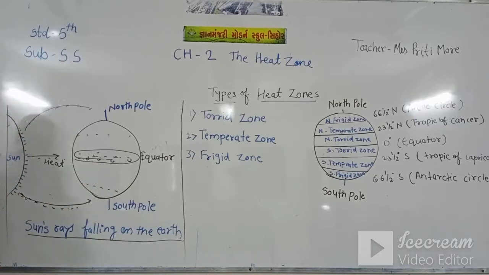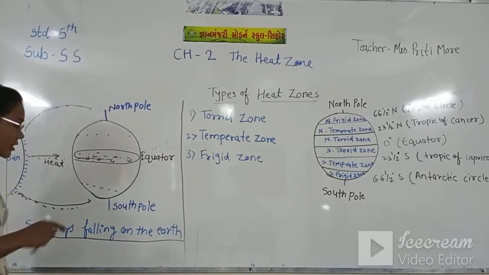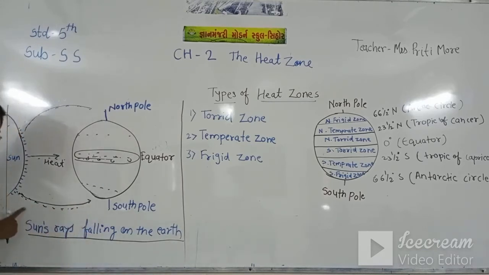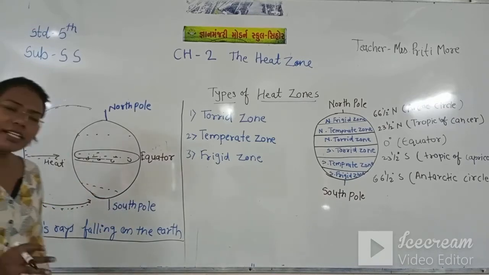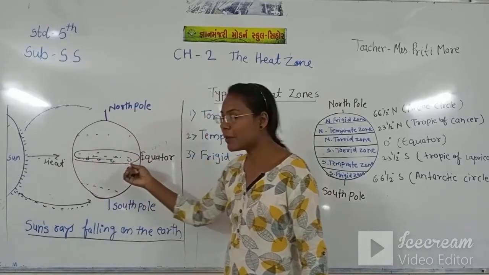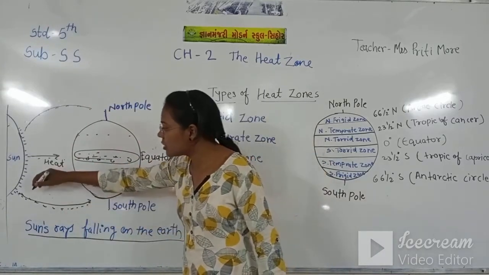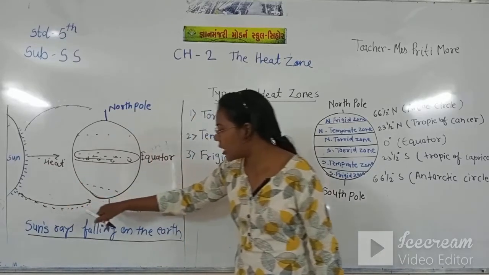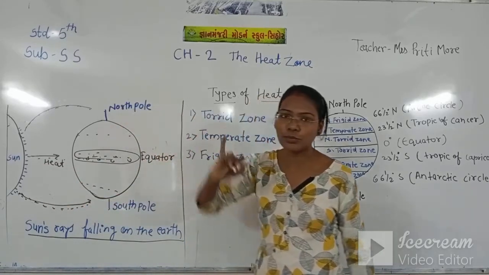And here, if you see, the sun rays are taking a very long distance. This distance is very long. That's why it is in the slanting type, and it takes a long time for the sun rays to reach the poles, and it spreads over all the area, so that there is less heat. You can see the maximum heat in the middle part, the equator part of the Earth, and less heat at the south pole and north pole.